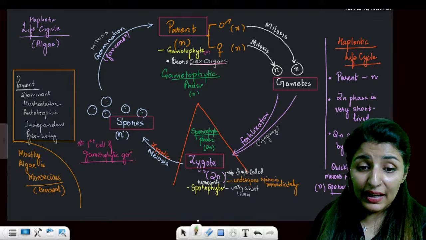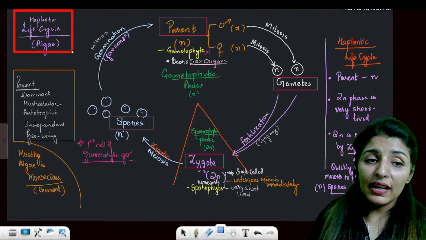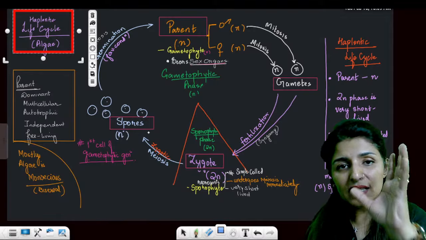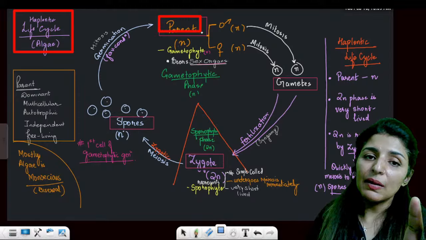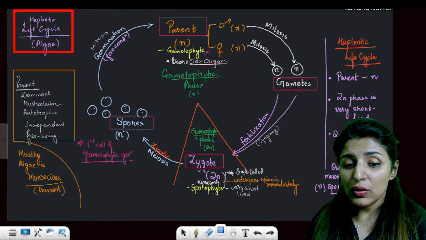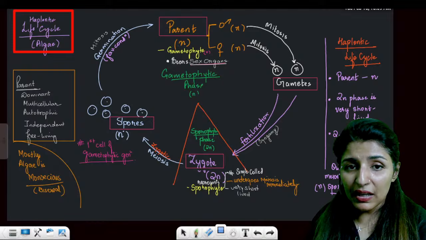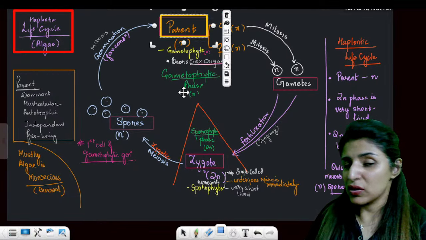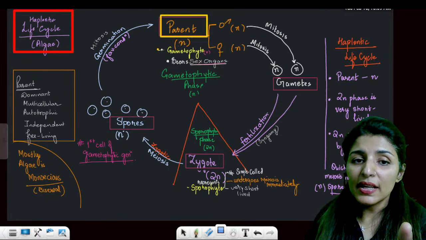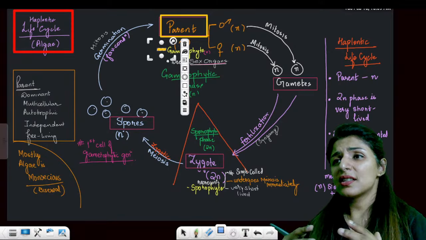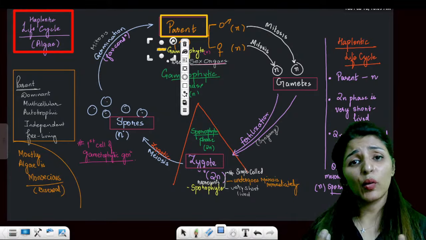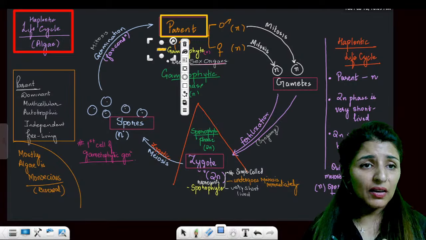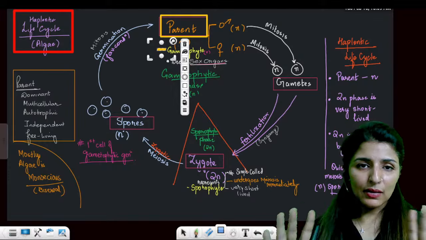Now this is the first life cycle that I'm going to talk about, that is the haplontic life cycle in algae. What is haplontic? It means the major life cycle will have haploid stages. The haplontic life cycle always starts with parents which are haploid. The haploid body is always known as gametophyte. Please understand certain terms. I'm sure there are a few of you who have never been clear with these terms. What is sporophyte? What is gametophyte?